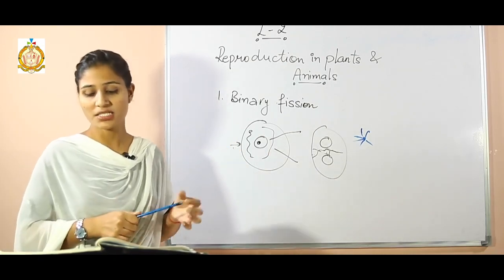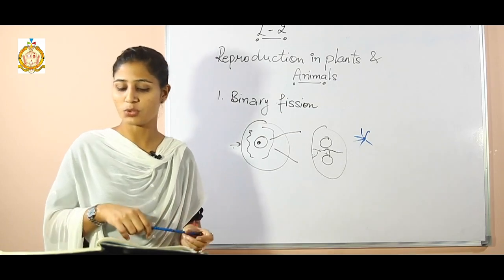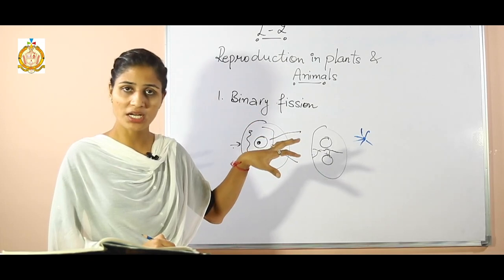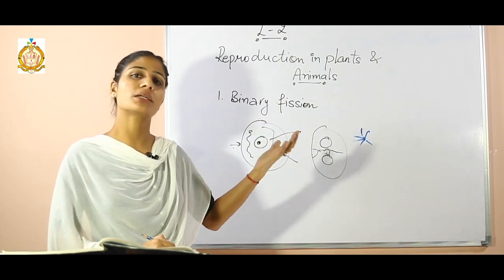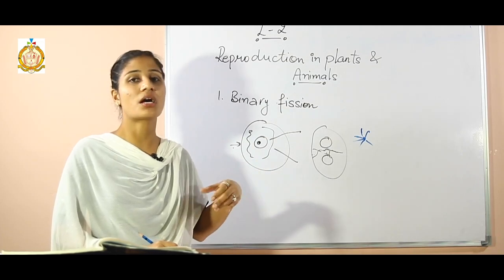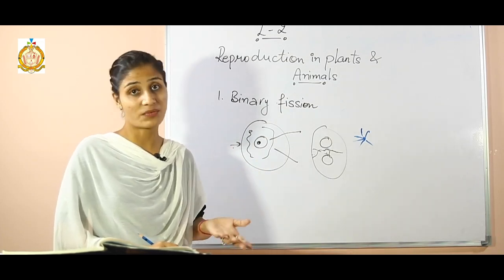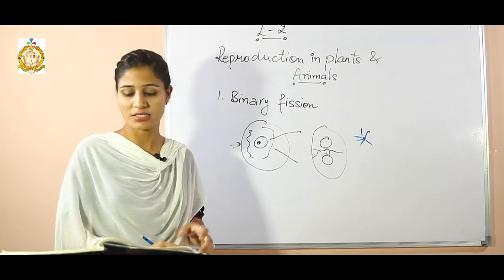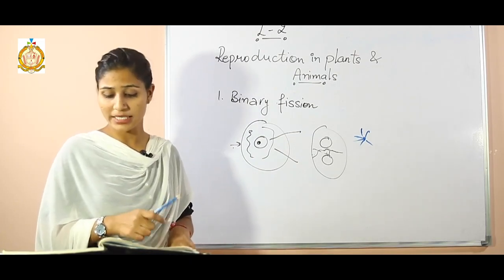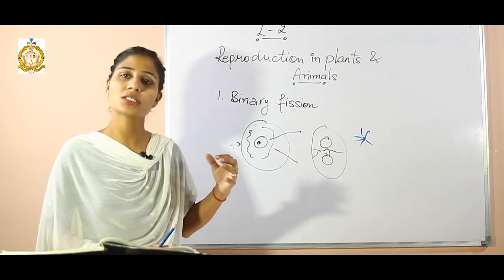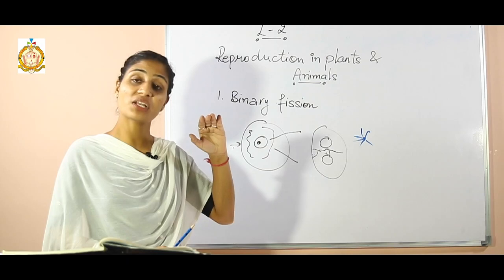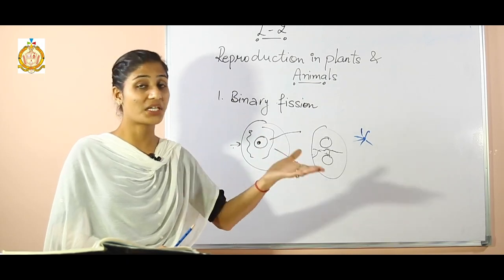Next one, such plants attain maturity earlier than those produced from seeds. They become mature early because we get these plants by vegetative propagation, and a few features of these plants are better or more advanced as compared to the seed plants. Next one, the features and qualities of the offspring are identical to the parents, because we are getting the same plants by vegetative propagation, so they will have the same qualities as their parent plant.